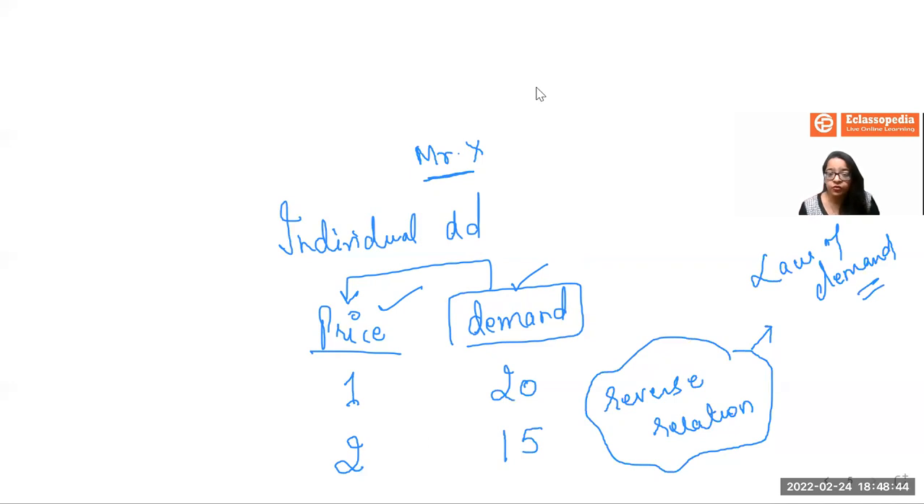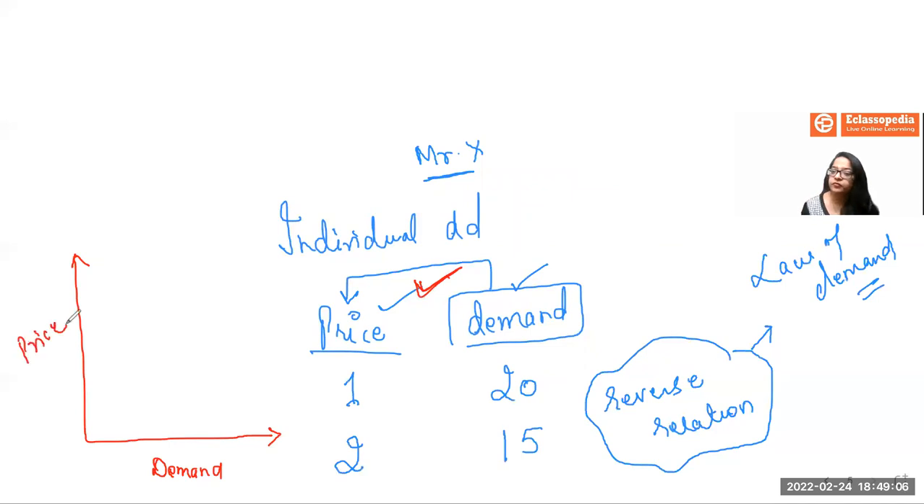When it comes to the graph presentation, through this tabular form only, we are going to prepare the graph for the individual demand of Mr. X for the units of chocolates. Always on the x-axis, we present the demand, and always on the y-axis, we present the price. Let's say the price is 1 and 2 here, whereas your demand is 5, 10, 15, 20, and so on. Let's plot the points on the graph.